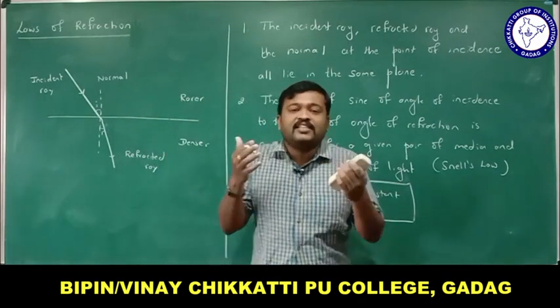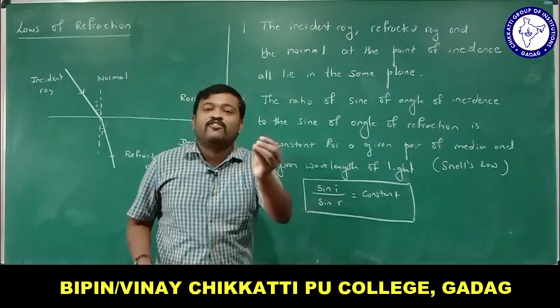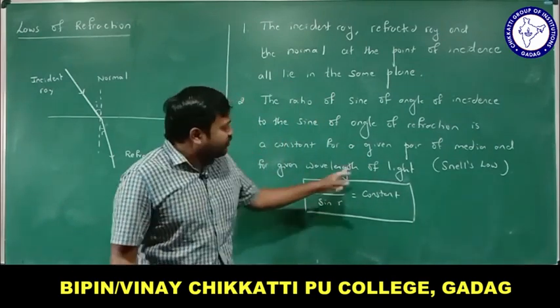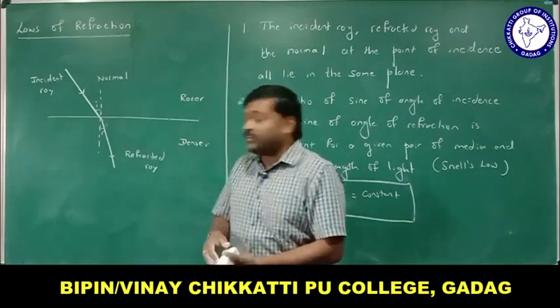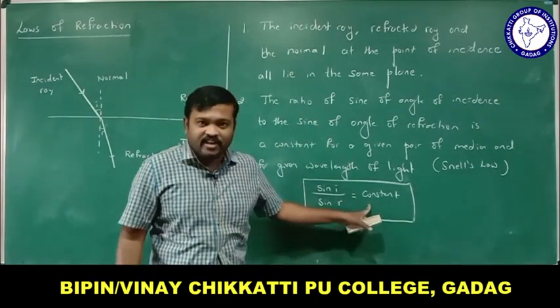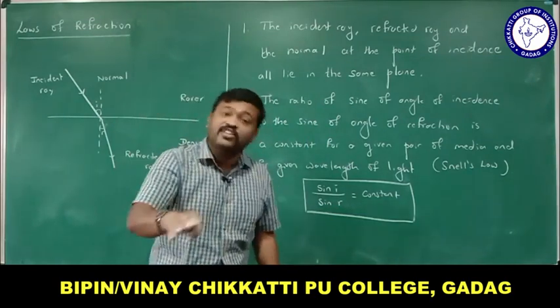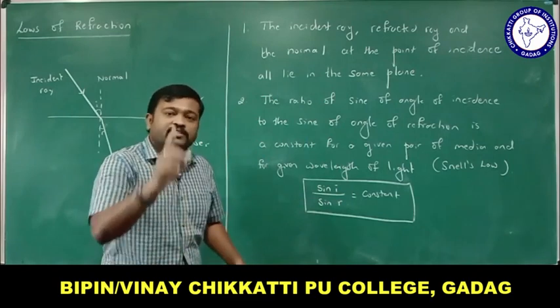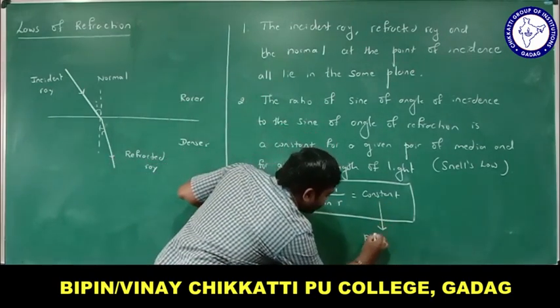If you change the pair of medium, this constant will also change. It is a constant for a given pair of medium and for a given wavelength of light, meaning for a given color of light. If you change the color of light, again this constant will change. For a given pair of medium and for a given color of light, the ratio always remains constant, and this constant is called refractive index.